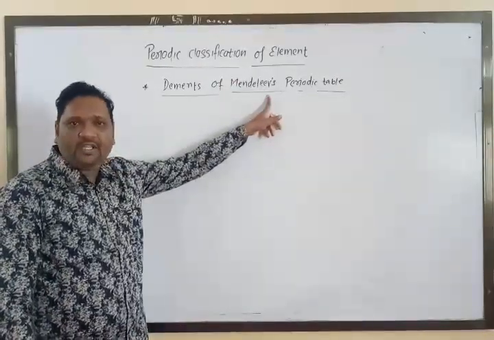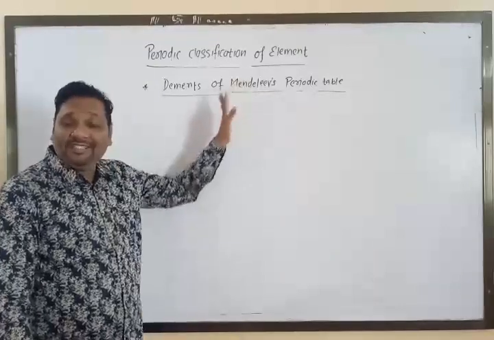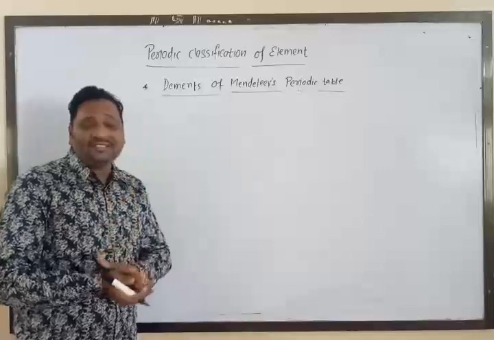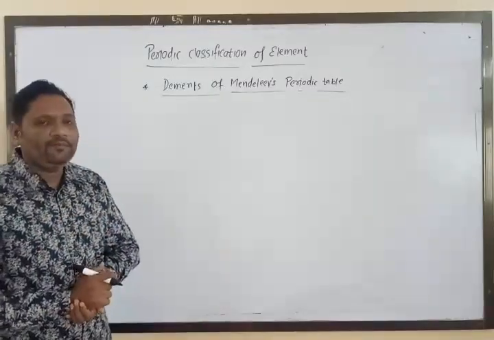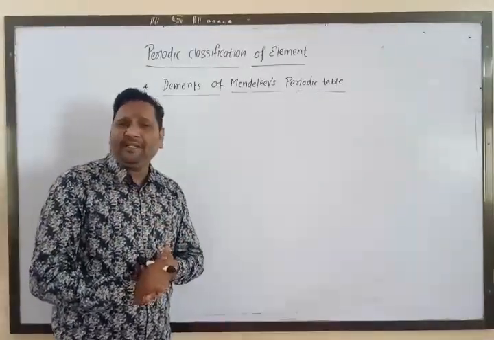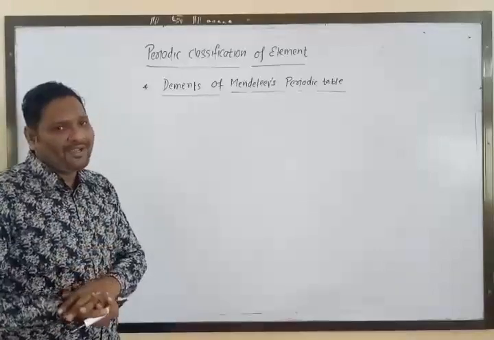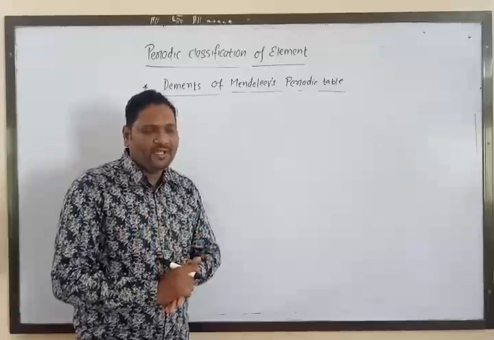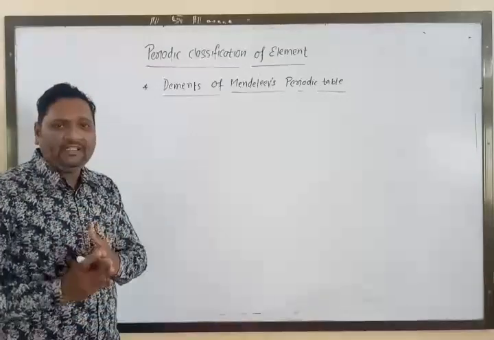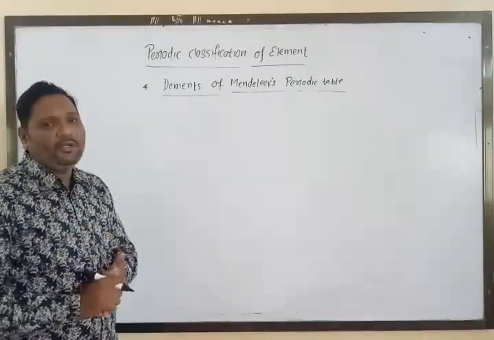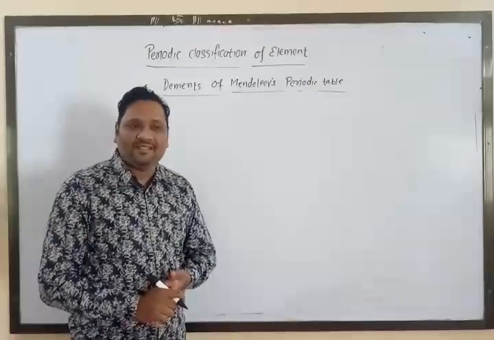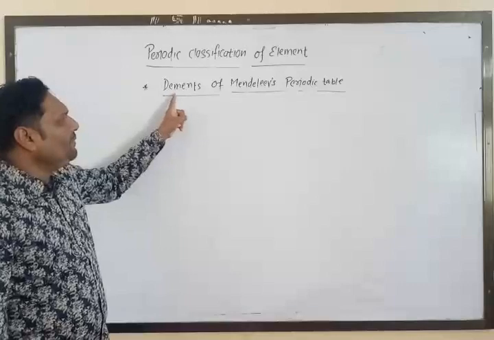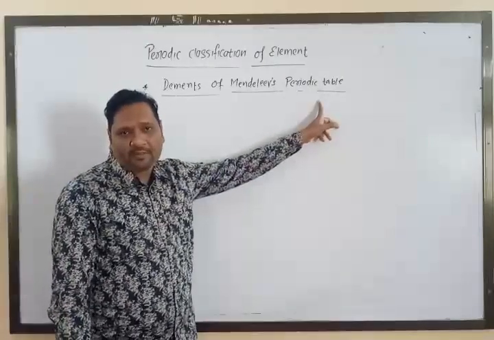In the previous lecture, we saw the merits of Mendeleev's periodic table. There are three merits. The first is related to the atomic mass revised by Mendeleev. Second, related with the vacant places. Third, related with the place for newly discovered elements like noble gases. So in this lecture, we see the demerits of Mendeleev's periodic table.